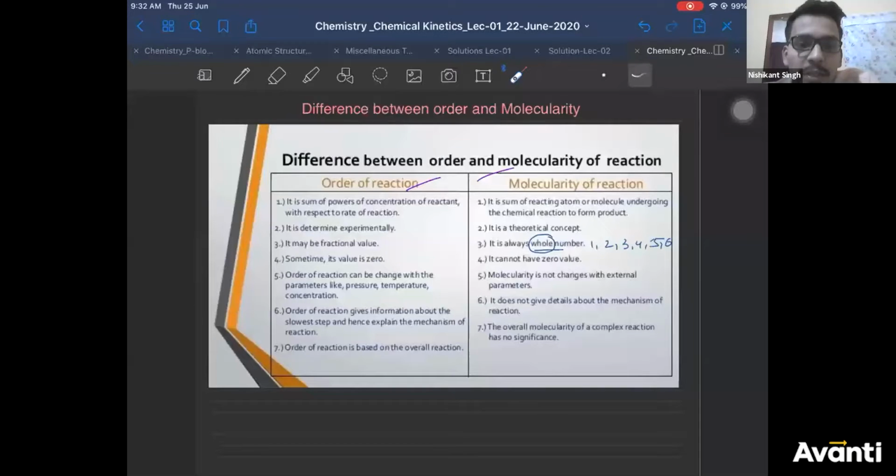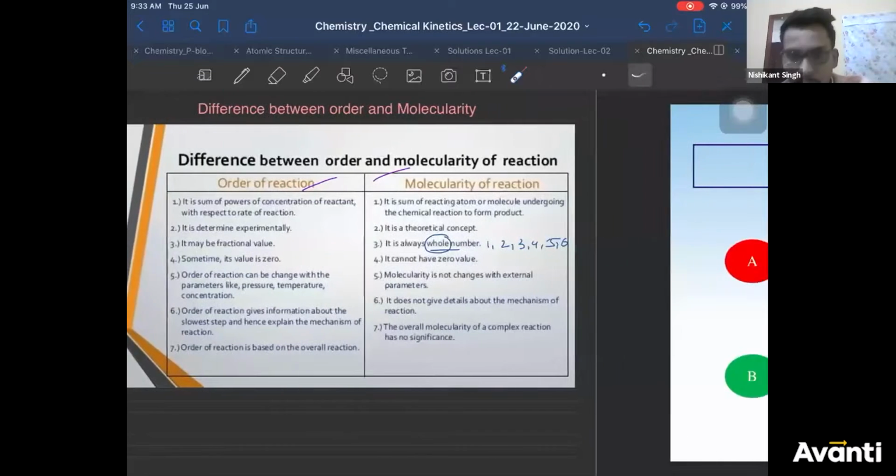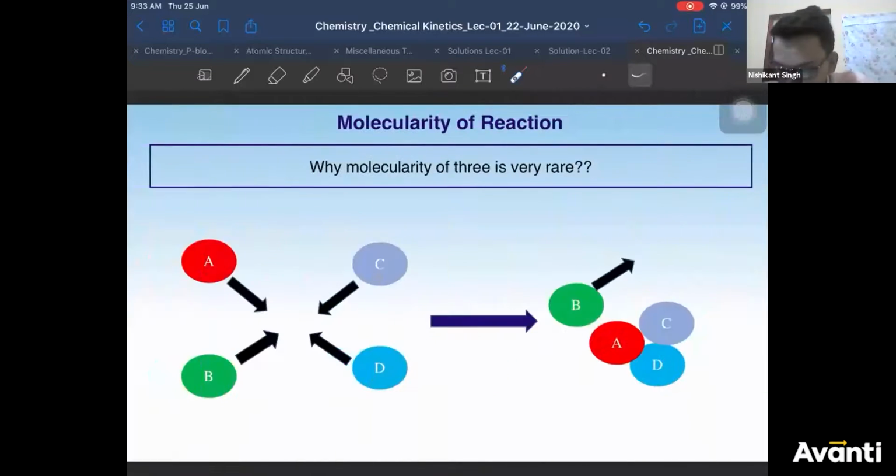If there is any doubt in the difference, guys, please ask quickly. Any doubt in this difference? This is very, very important. You should be clear how to find molecularity and how to find order. It's very important. All right. So there is no doubt. So let's move ahead. Yeah.